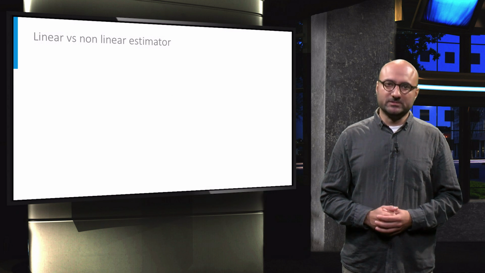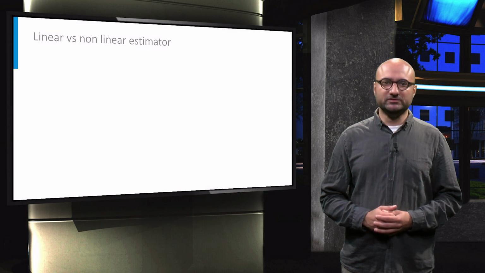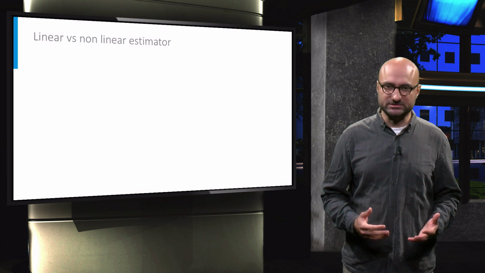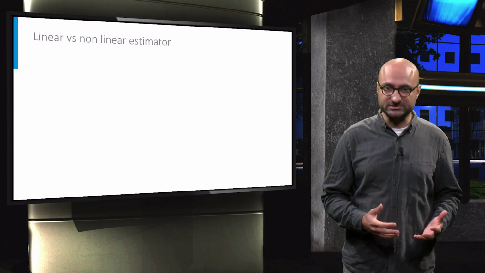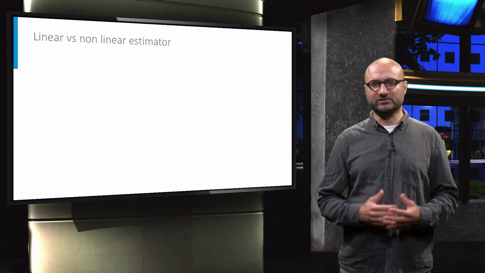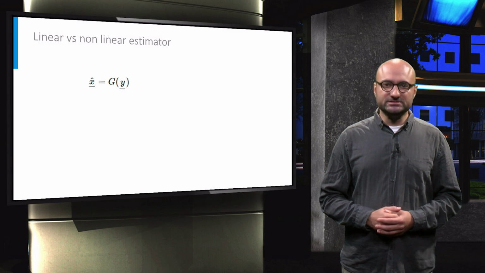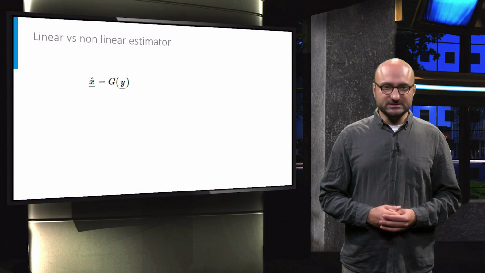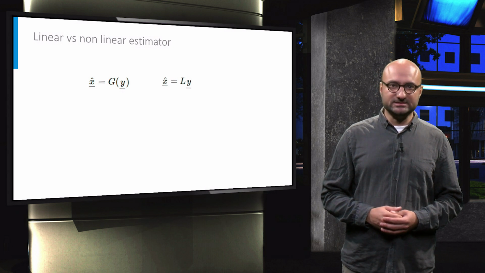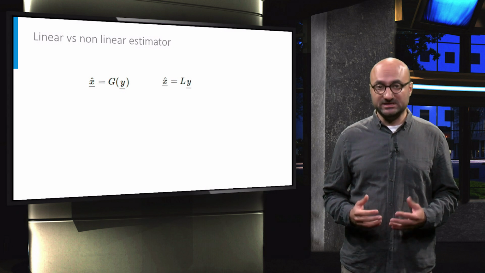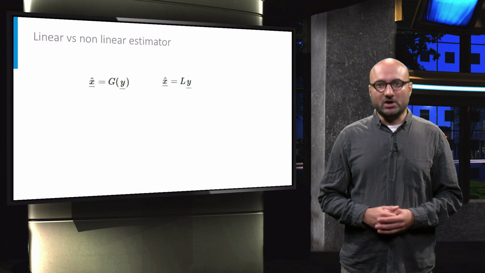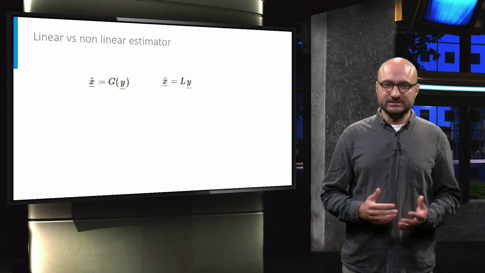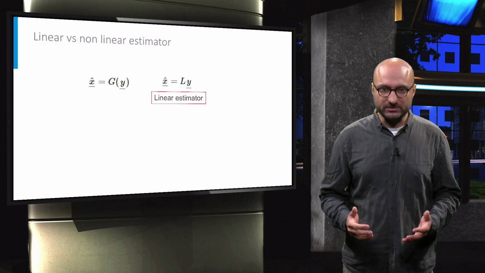To start, I want to point out the difference between two different kinds of estimators, linear versus nonlinear estimators. We saw that in general case, an estimator is a function of the random variable y. If this function is linear, then we can write it as a multiplication of a matrix, let's say matrix L, to the observable vector y. In this case, the estimator is a linear estimator.